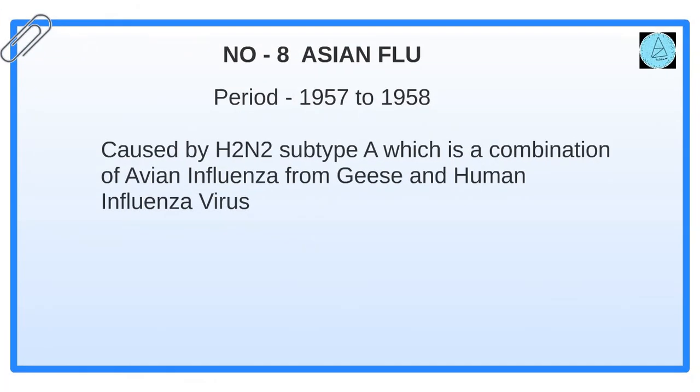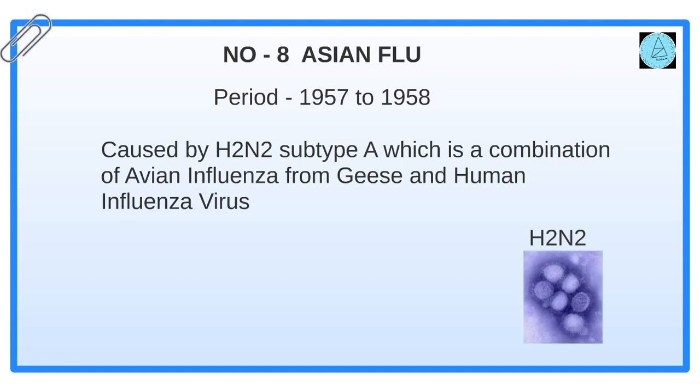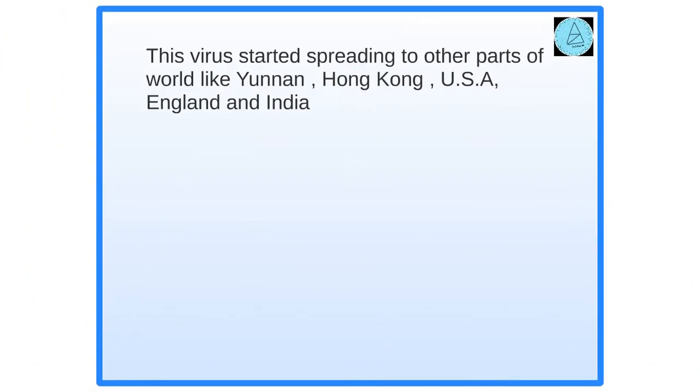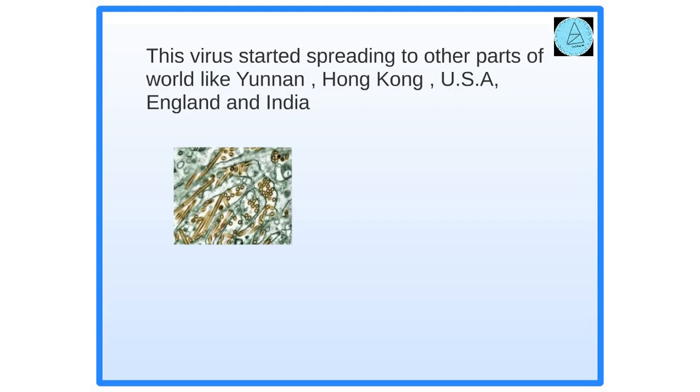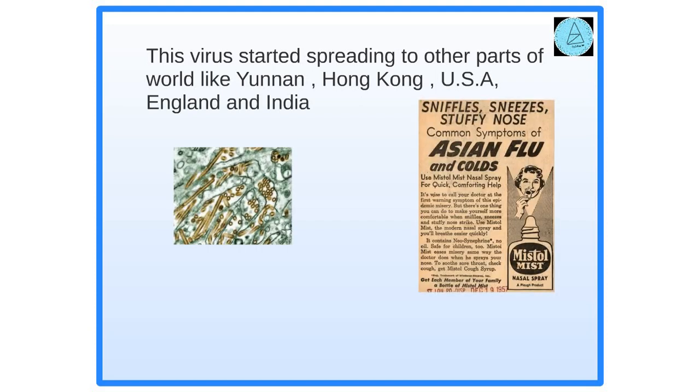Number 8. Asian flu. It occurred during 1957 to 1958. The main cause for this virus is the H2N2 subtype, which is a combination of avian influenza from geese and human influenza virus. Since this virus started in Asia, it is named Asian flu, and it spread to other parts of the world like Yunnan, Hong Kong, USA, England and India. The total number of deaths is over 2 million.